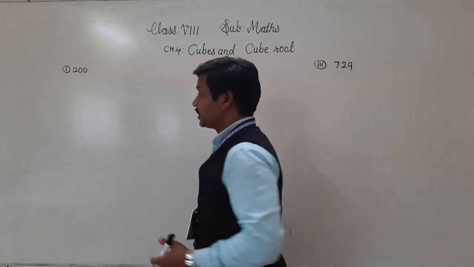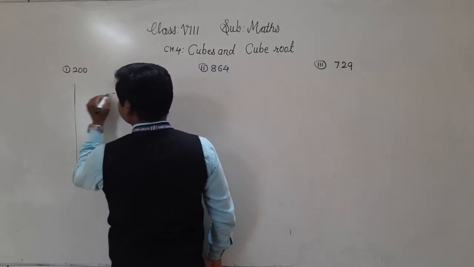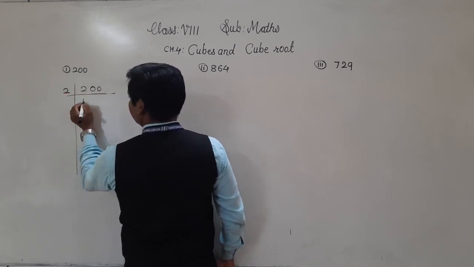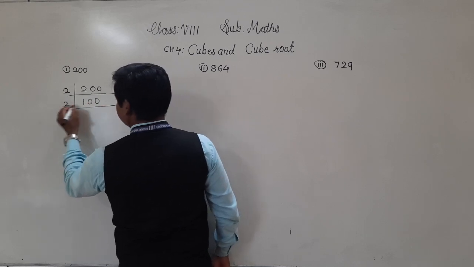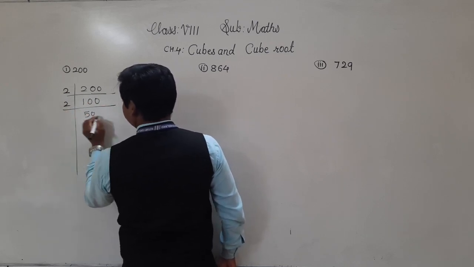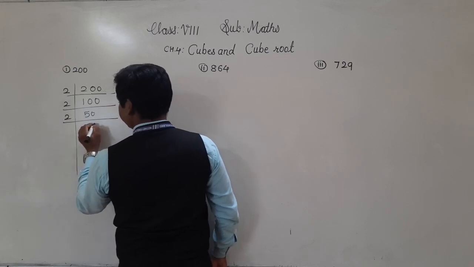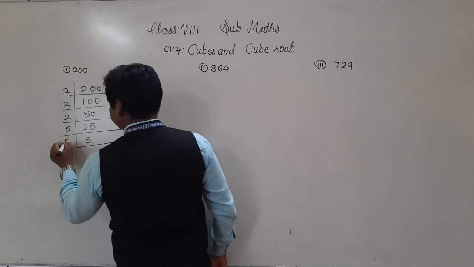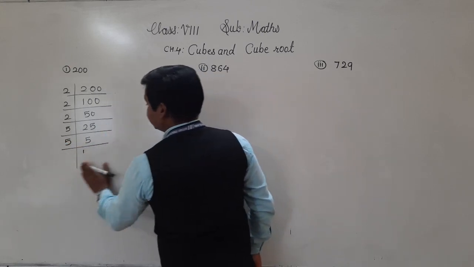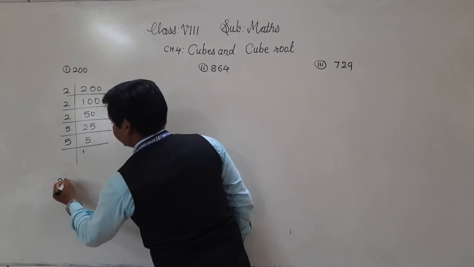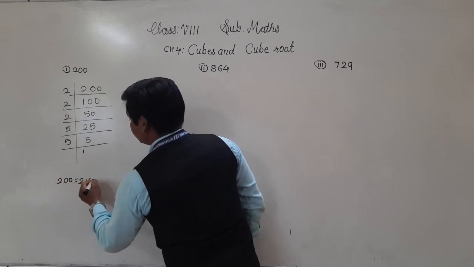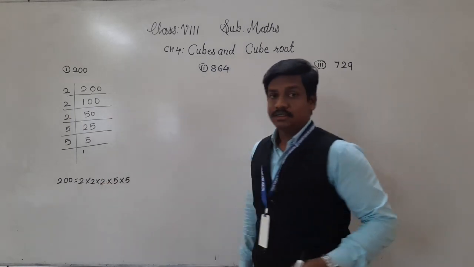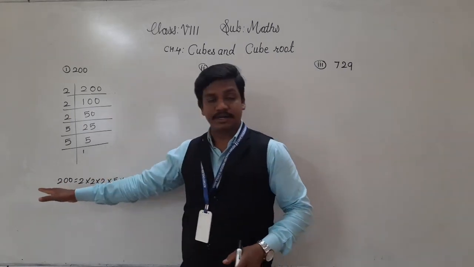The first number is 200. Let's find its prime factors. 200 is divisible by 2, we get 100. Then 100 divided by 2 is 50. Again 50 divided by 2 is 25. 25 is divisible by 5, and 5 ones are 5. So the prime factors of 200 are 2 into 2 into 2 into 5 into 5.